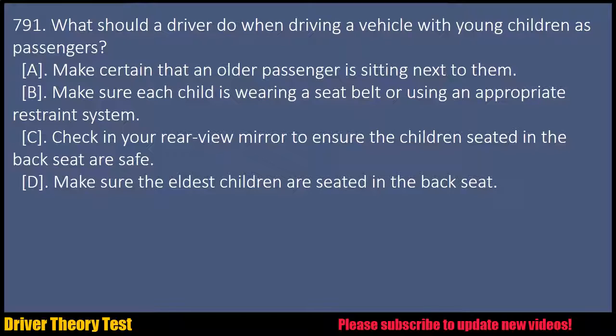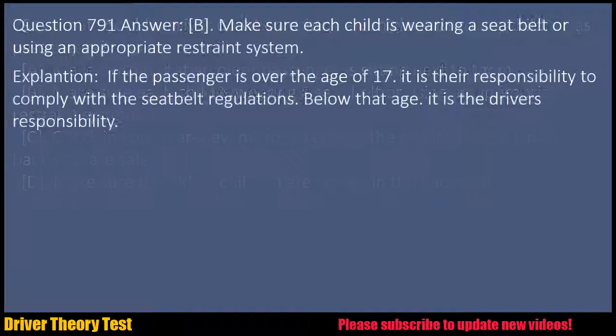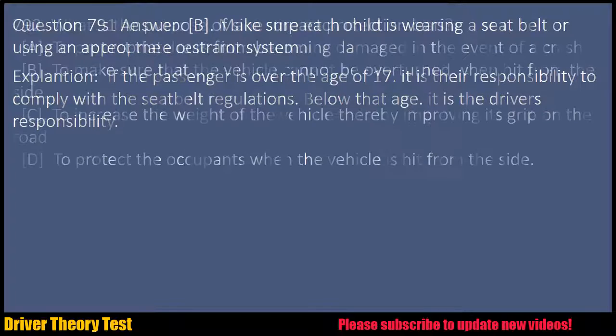D. Make sure the eldest children are seated in the back seat. Question 791 Answer: B. Make sure each child is wearing a seat belt or using an appropriate restraint system. Explanation: if the passenger is over the age of 17, it is their responsibility to comply with the seatbelt regulations. Below that age, it is the driver's responsibility.